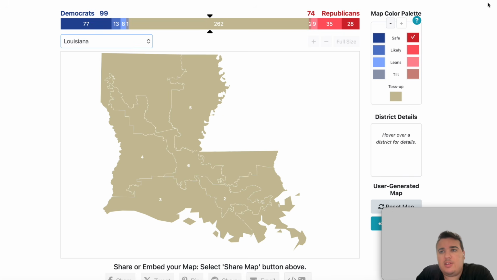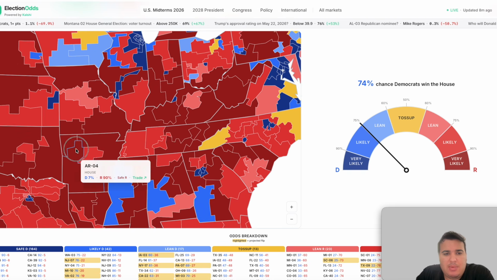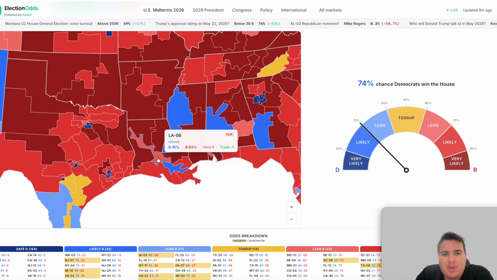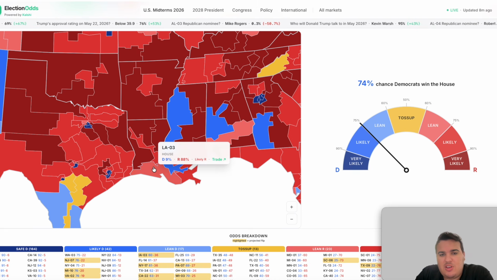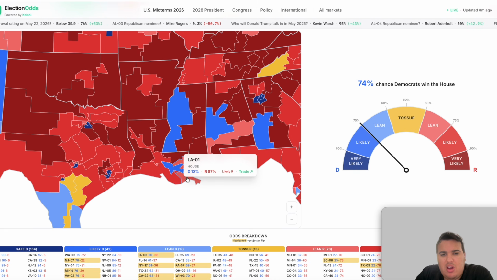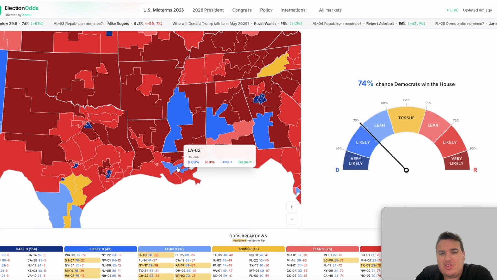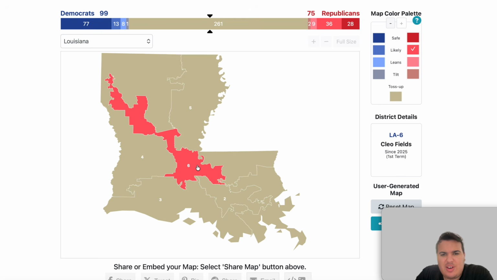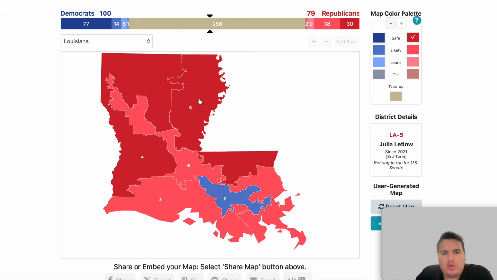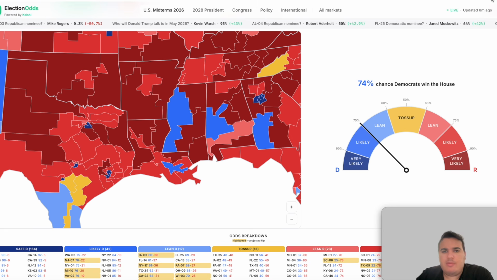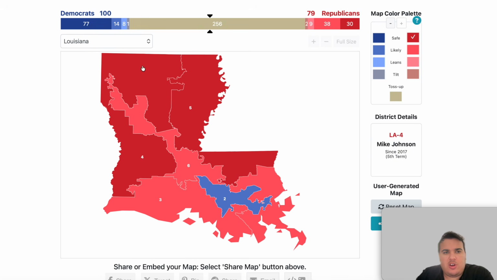Louisiana has had some talk in the media recently as the map is being looked at potentially being redrawn. And on the current map, the 6th district, which is a Democratic held seat, is now flipped to the Republicans. The 3rd district is likely R. The 1st district is likely R. The 2nd district is lean D. So we have to go through here. Make the 6th district now likely R. We can make the 2nd district likely D. Make the 3rd likely, and the 1st likely, I believe it was, as well. And then the 4th district should be safe for the Republicans, and the 5th as well, is the current map in the state of Louisiana as it is currently drawn.